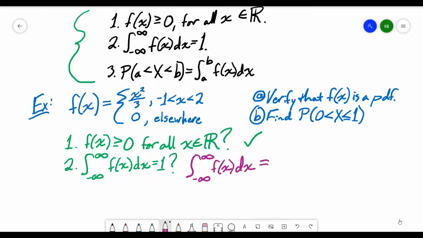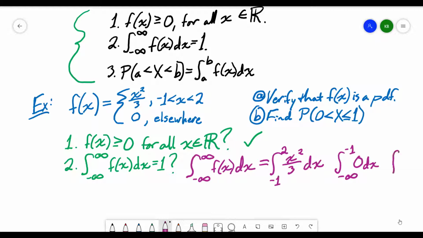So this is going to equal the integral from negative 1 to 2 on this window of values. We have our function taking on the value x squared over 3 dx. And then everywhere else, our function is 0. So from negative infinity to negative 1, I'd be taking the integral of 0.